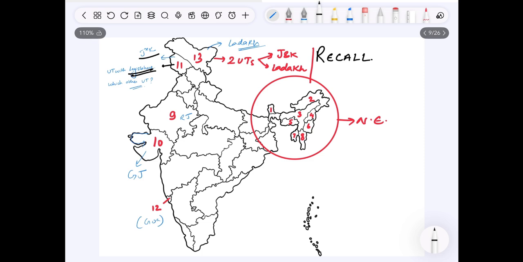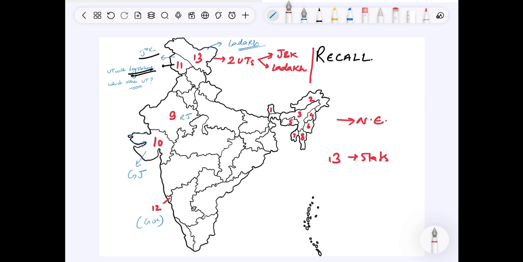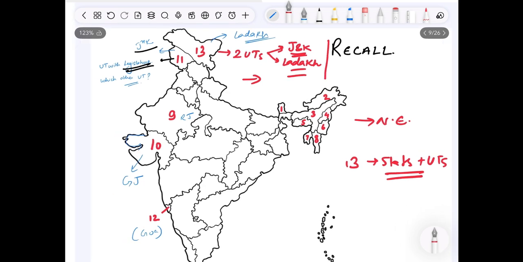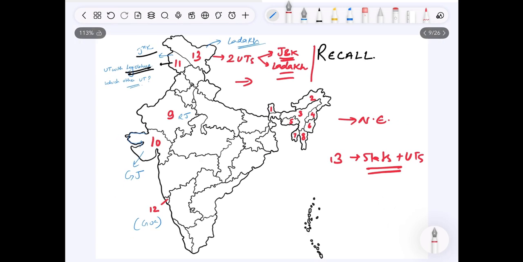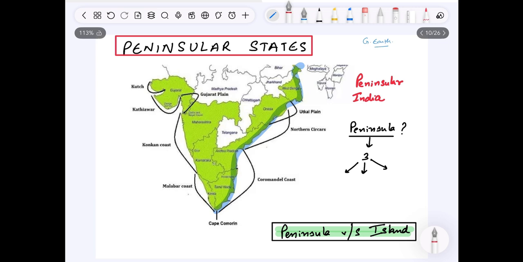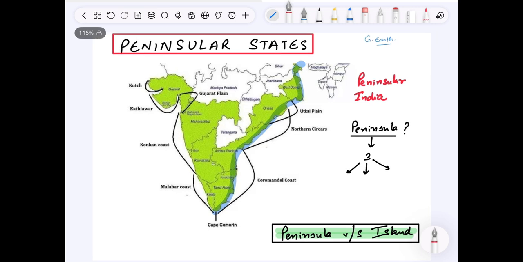So till now, as you can see in our recall map, we have covered 13 states plus UTs. For simplicity, I'll be calling these states as of now, but these are two union territories. Just for the sake of numbering, I have numbered these separately to simplify the numbering. I'll be calling them states in this video onwards, but these are UTs. Please remember, these are UTs as of now. Fine. Let's proceed and let's now go a little southward and move towards peninsular India.